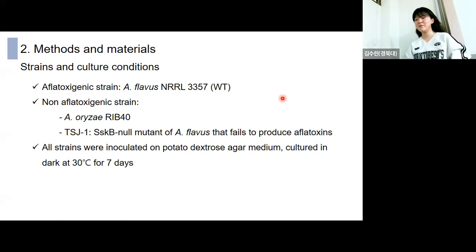These are the methods and materials. First, these are the strains that were used in this study. First, the strain that produces aflatoxin was Aspergillus flavus wild type, and the strains that did not produce aflatoxin were oryzae. We used oryzae wild type, and this TSJ1, which is a deletion mutant of Aspergillus flavus that fails to produce aflatoxins. So these strains were all inoculated on potato dextrose agar medium and cultured in these conditions.